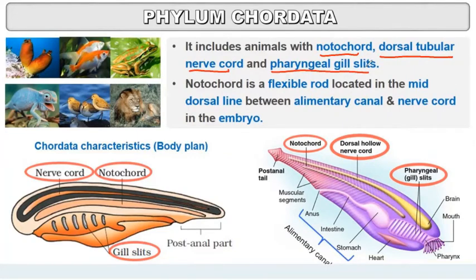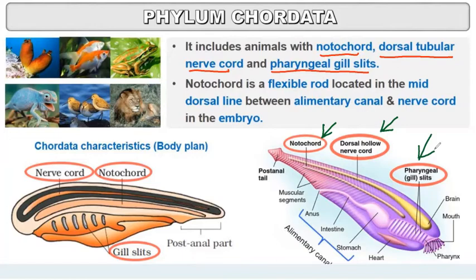Let's see in the diagram: notochord, dorsal hollow nerve cord, and pharyngeal gill slits. These are the three basic characteristics present during the embryonic stage in all chordates.